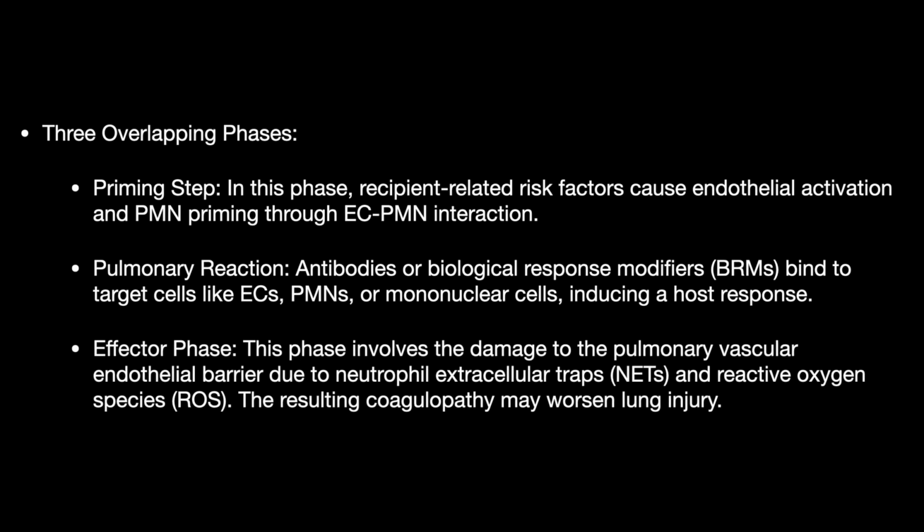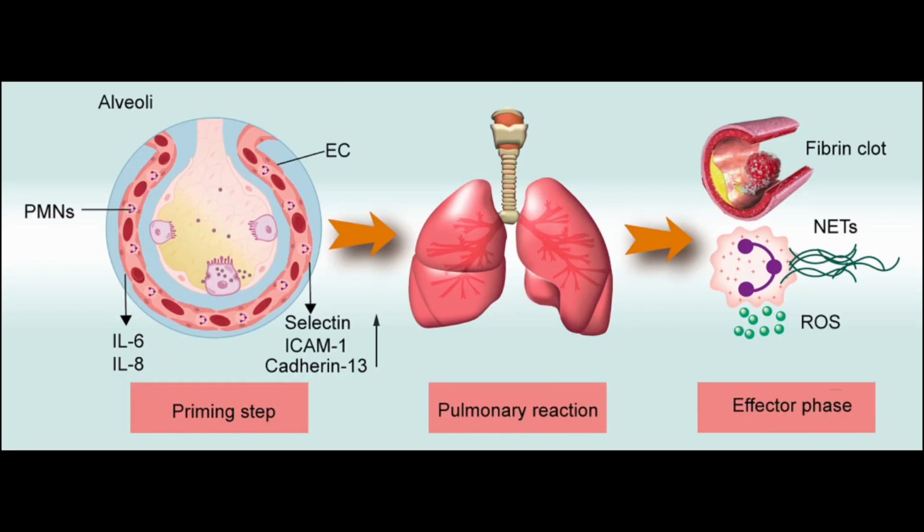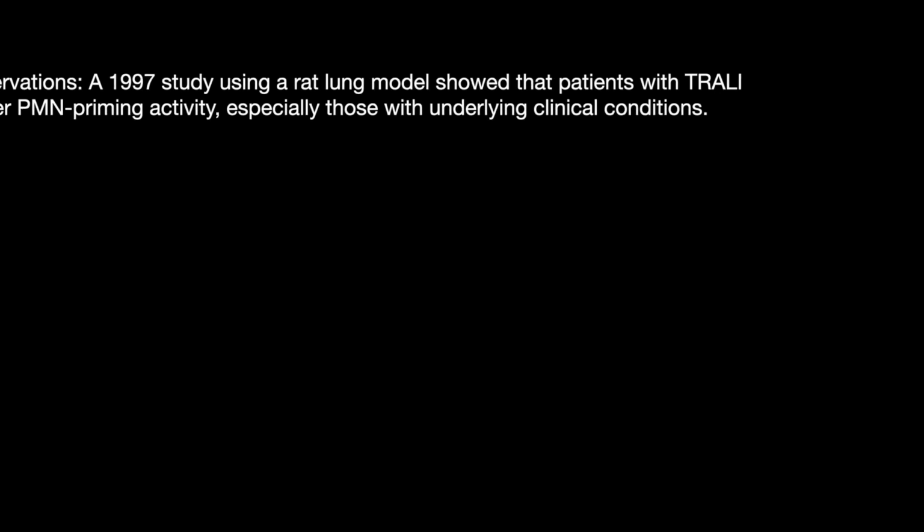Finally, you have the effector phase. This phase involves the damage to the pulmonary vascular endothelial barriers due to the NETs and reactive oxygen species, resulting in a coagulopathy which will affect the lung pathophysiology. So these are the three basic steps: the priming, the pulmonary reaction, and the effector phase. We will go into the depth of each of these phases. So first, the priming step.